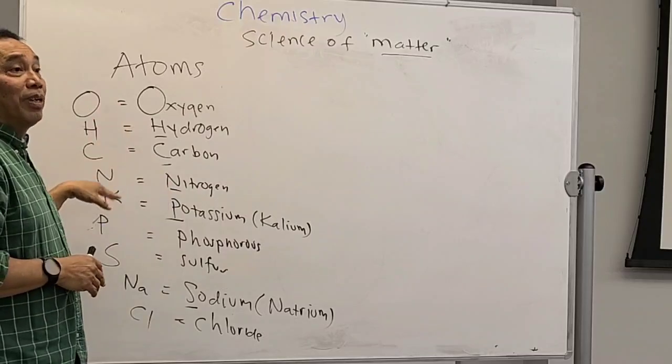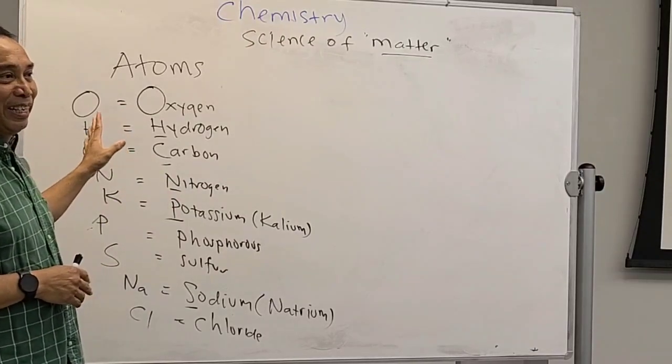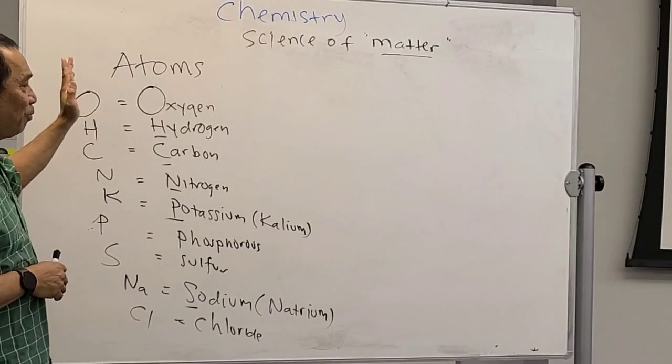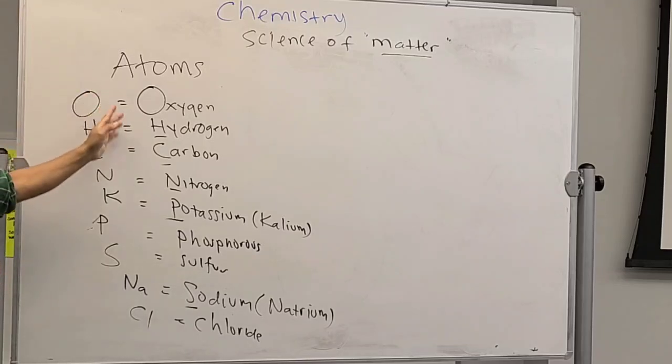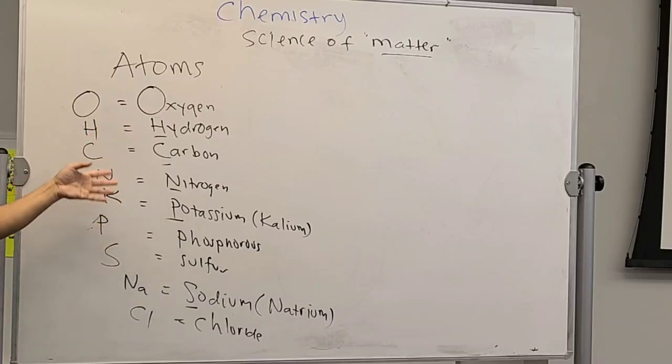Okay, this is just some of them. There are many, more than 200, but I just give you the example. The atoms have a name and a symbol, and the symbol is usually the first letter or the first two letters. Some of them are confusing because they do not use the real name. They use their makeup name.